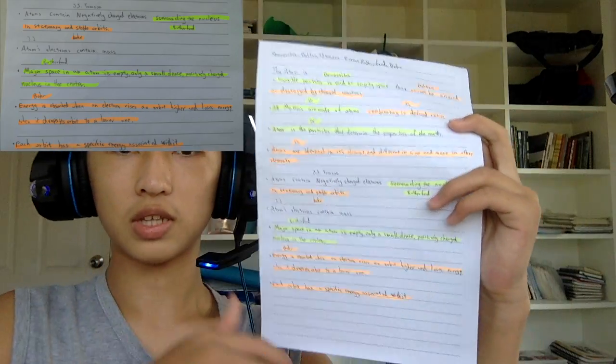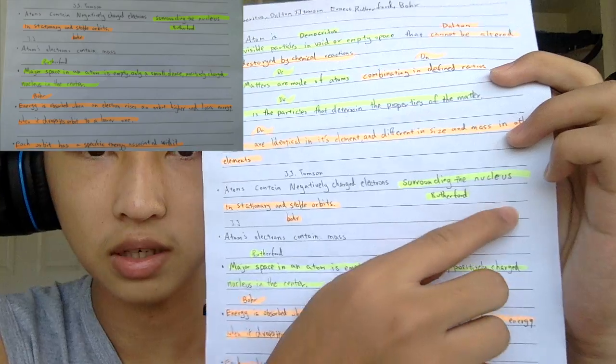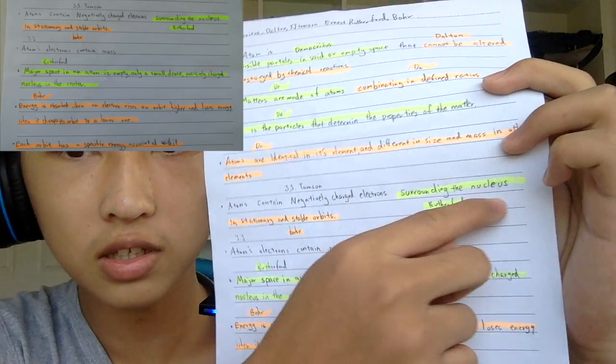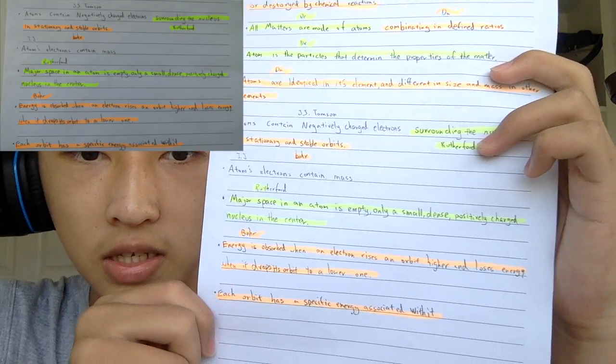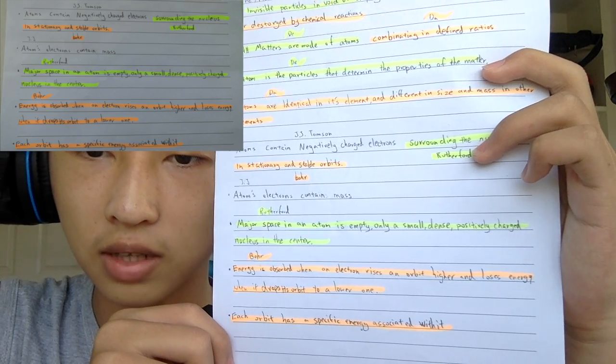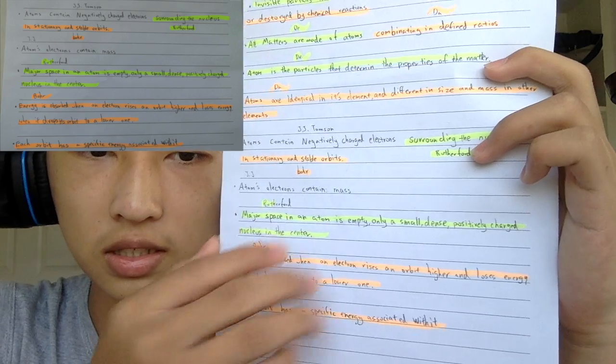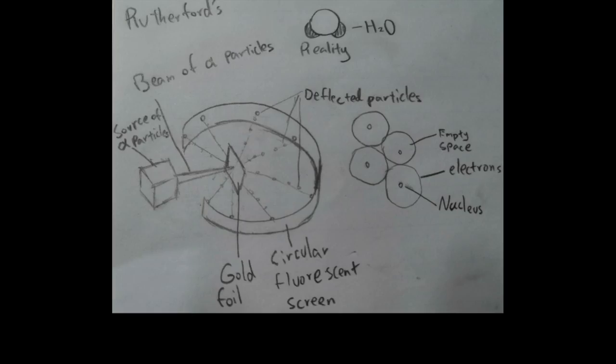Rutherford concluded that there is a lot of space in an atom, and the positive charge is small and dense in the center of the atom, with negatively charged electrons surrounding it. He called this the nucleus. For Rutherford, all of this still stands, and he says the atom contains negatively charged electrons surrounding the nucleus. This is something he added new. And then he said the major space in an atom is empty, with only a small dense positively charged nucleus in the center. And this is an example of his model.